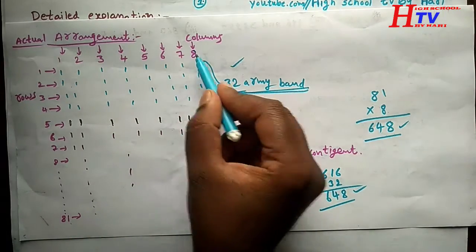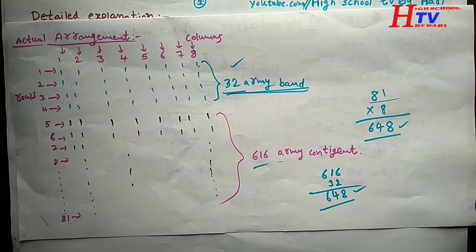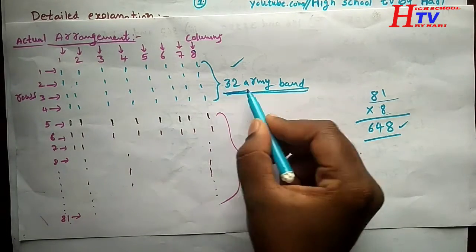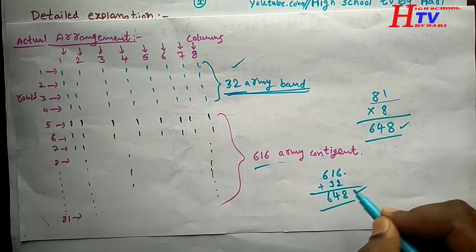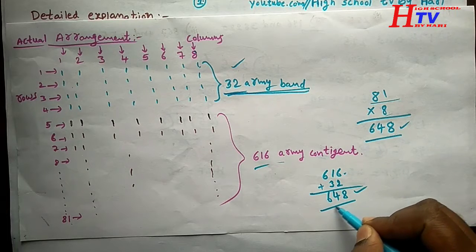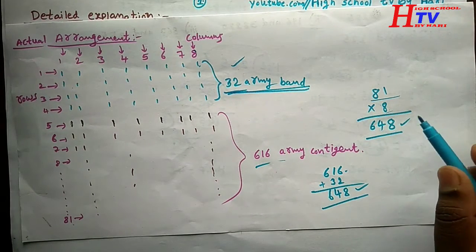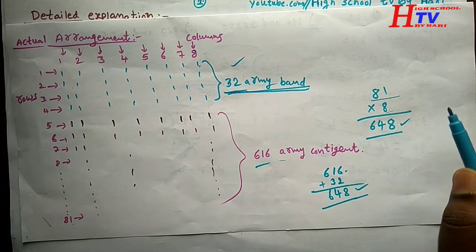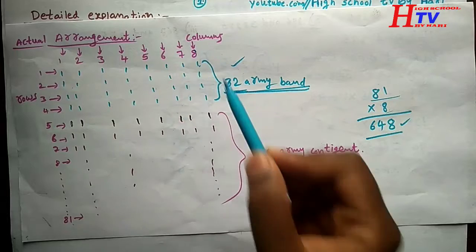81 into 8, we get 648. How did 648 come? 32 persons plus 616 persons, 616 plus 32, we get by addition 648. In total we can arrange 648 members with the same number of columns, which is 8.